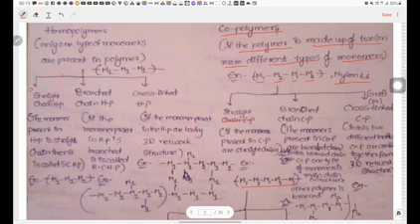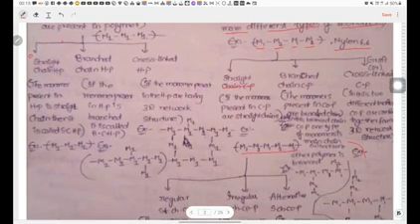If the monomers present in the copolymer have a straight chain, it is called straight chain copolymer. If it has a branched chain, it is called branched chain copolymer. And if the monomers have a cross-linked three-dimensional network structure, it is called cross-linked copolymer. Okay, so the example seems to be like this.